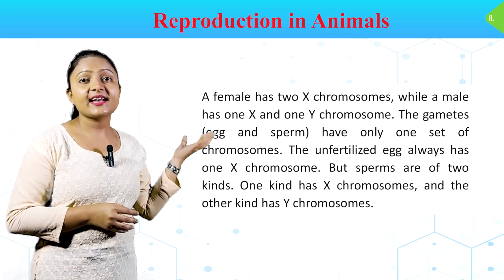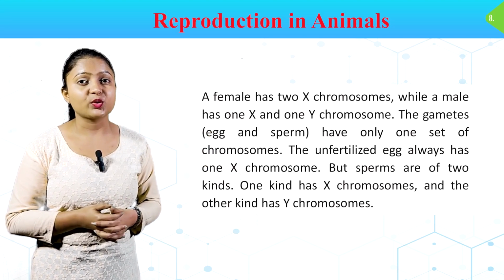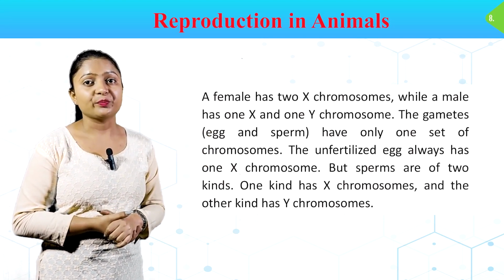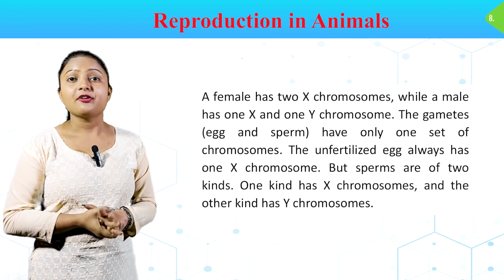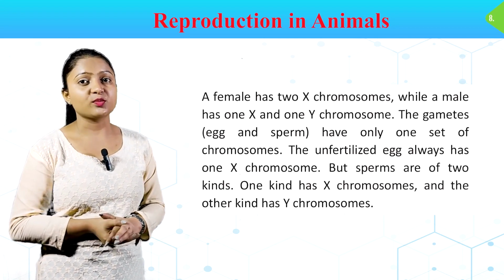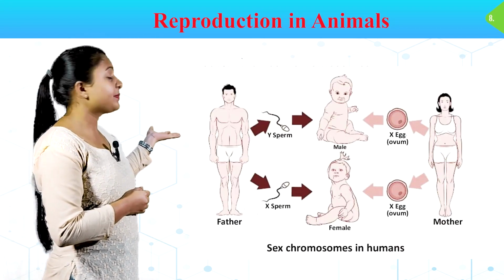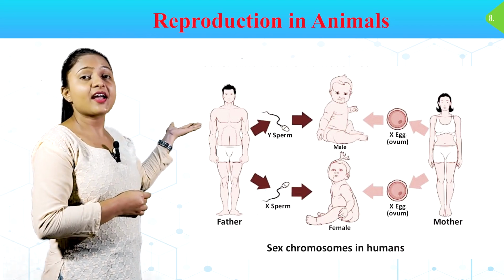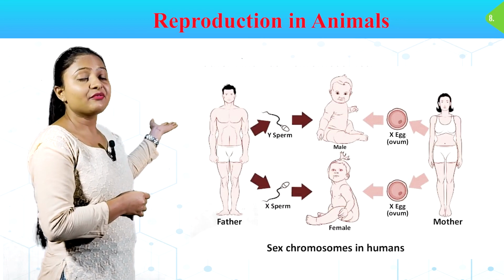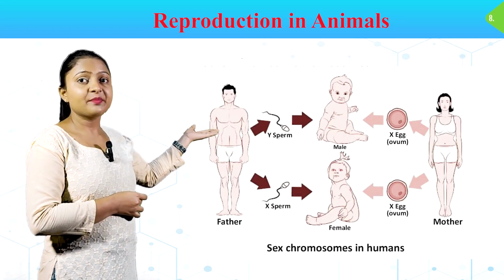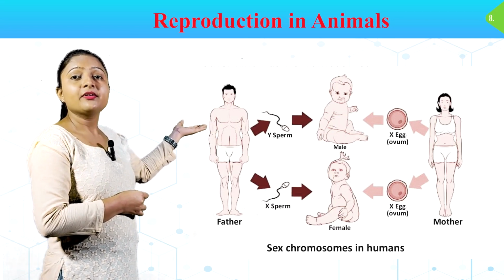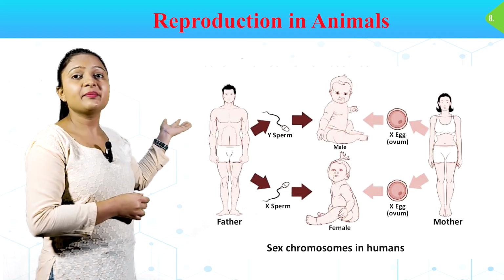The gametes, egg and sperm, have only one set of chromosomes. The unfertilized egg always has 1 X chromosome. But sperms are of 2 kinds. One kind has X chromosome and the other kind has Y chromosome. In this picture, it can be easily depicted how X chromosome and Y chromosome influence the sex of the baby. Father, Y sperm, and mother, X egg, make a male baby. Father, X sperm, and mother, X egg, make a female baby.